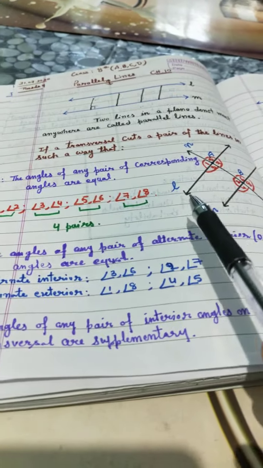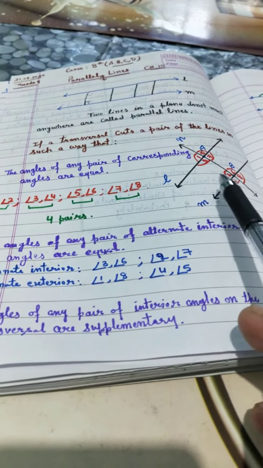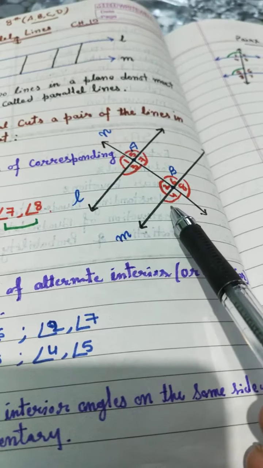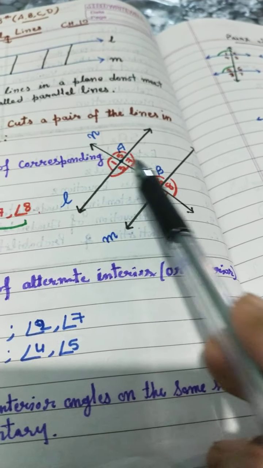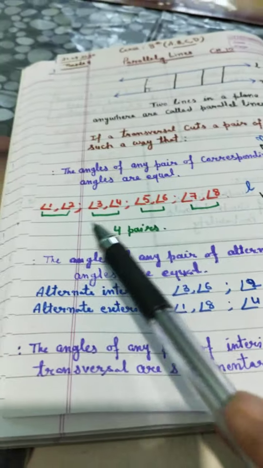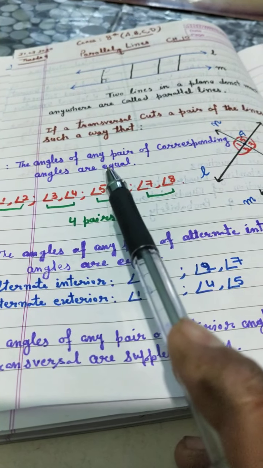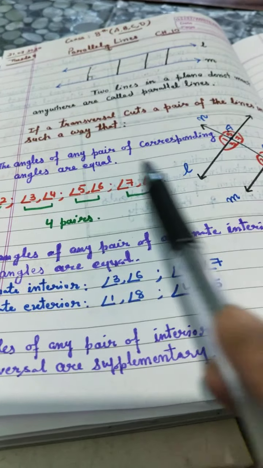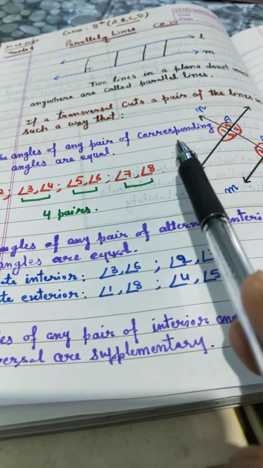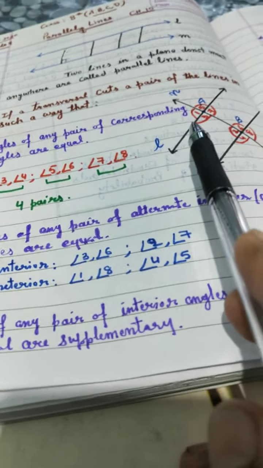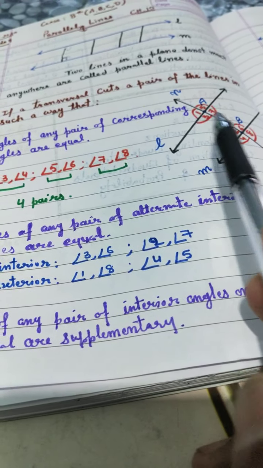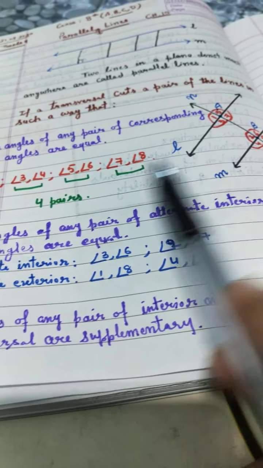So first, these are 2 parallel lines and N is your transversal. I have taken these angles: angle 1, angle 2, angle 3, angle 4, angle 5, angle 6, angle 7, angle 8. Now the angles of any pair of corresponding angles are equal. There are 4 pairs of corresponding angles. Angle 1 is equal to angle 2, angle 3 is equal to angle 4, angle 5 is equal to angle 6, angle 7 is equal to angle 8.